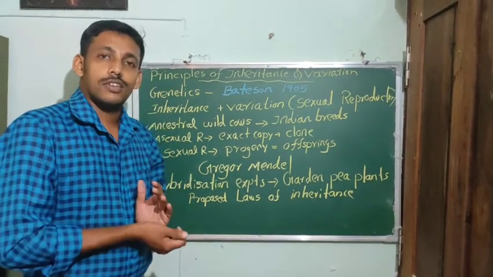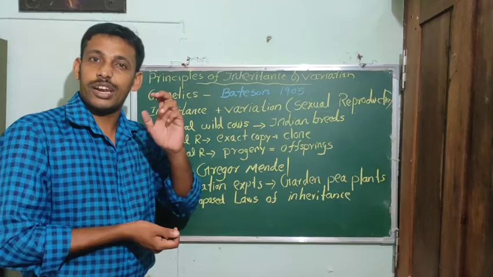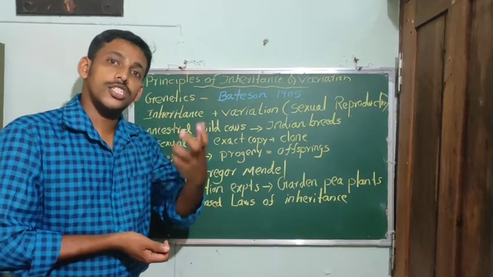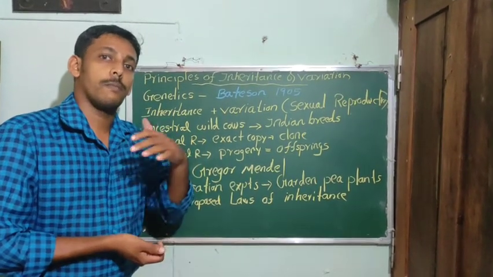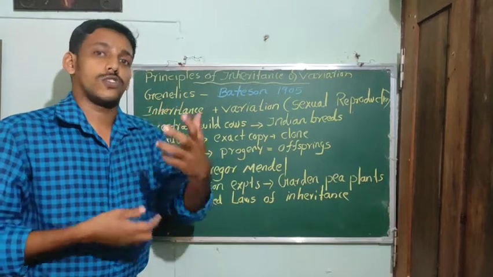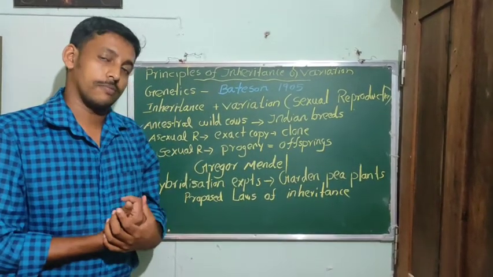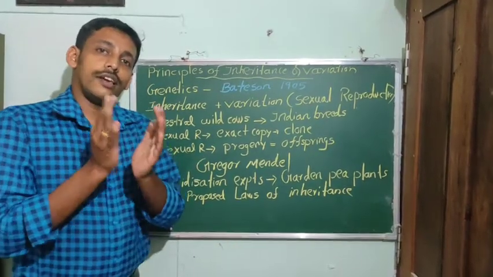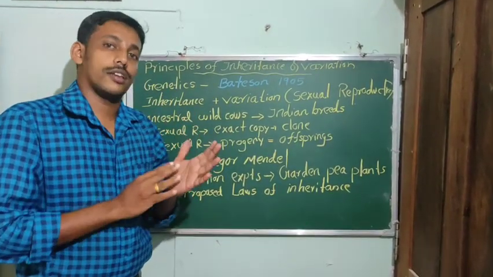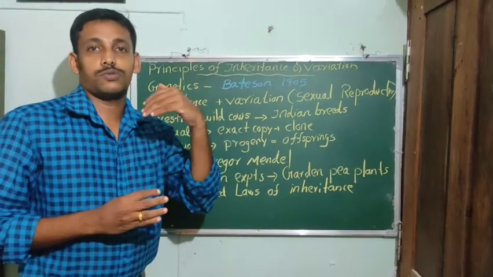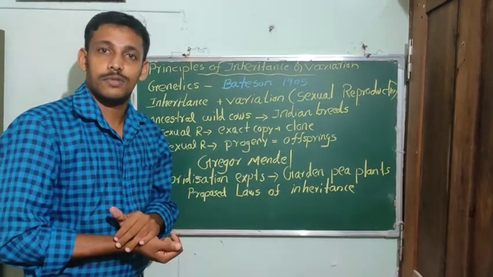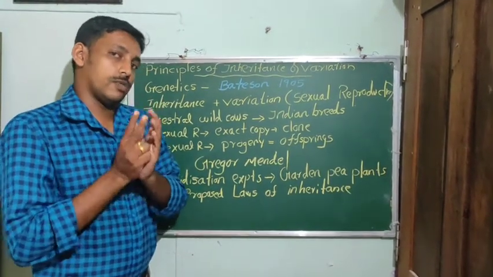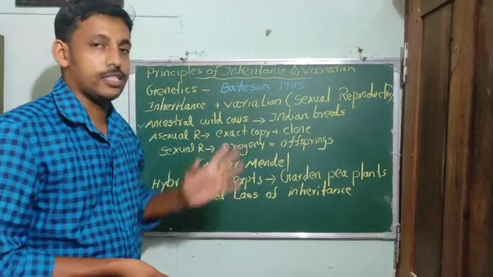Genetics deals with the inheritance, the heredity and variation of characters from parents to their offspring.